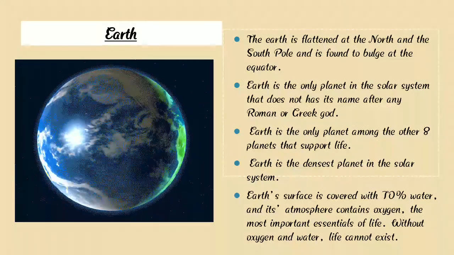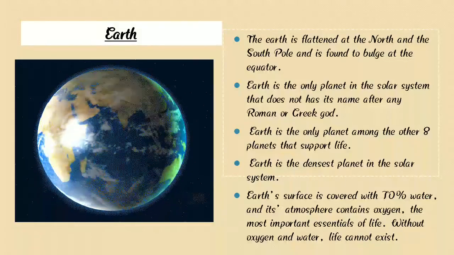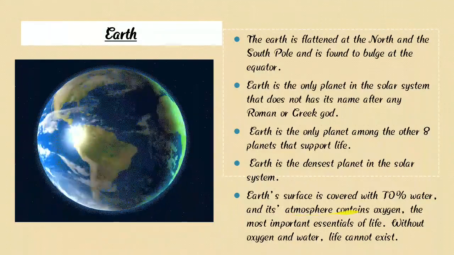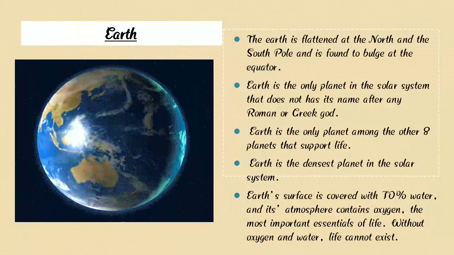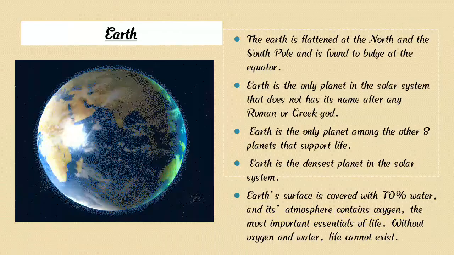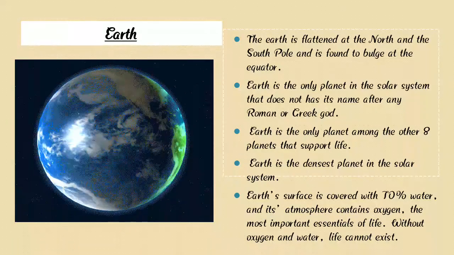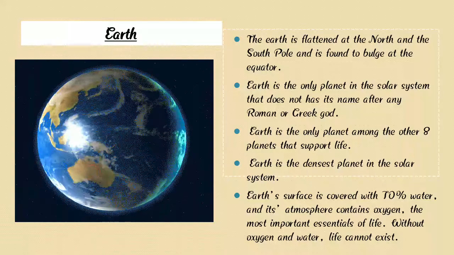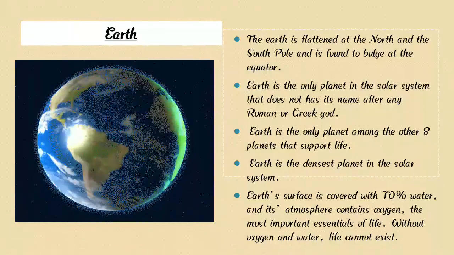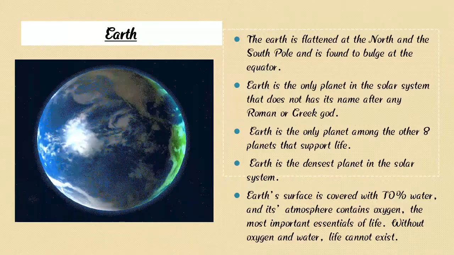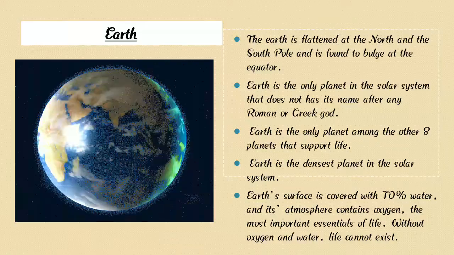Earth has air all around, and it is called the atmosphere. Earth is among the 8 planets, and the only one to support life. On Earth's surface we find oxygen and water, and without oxygen and water we can't live.